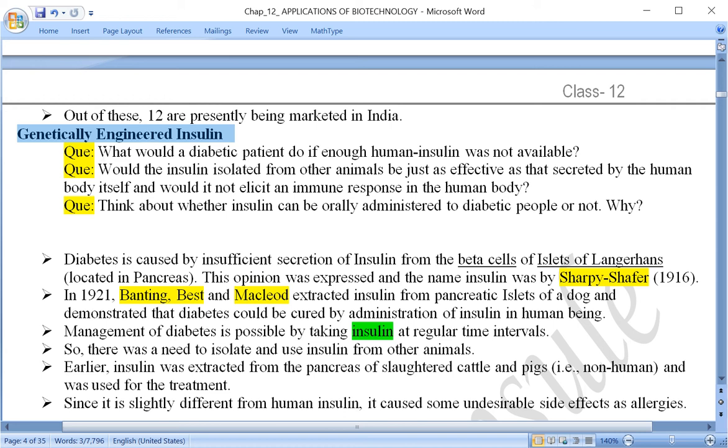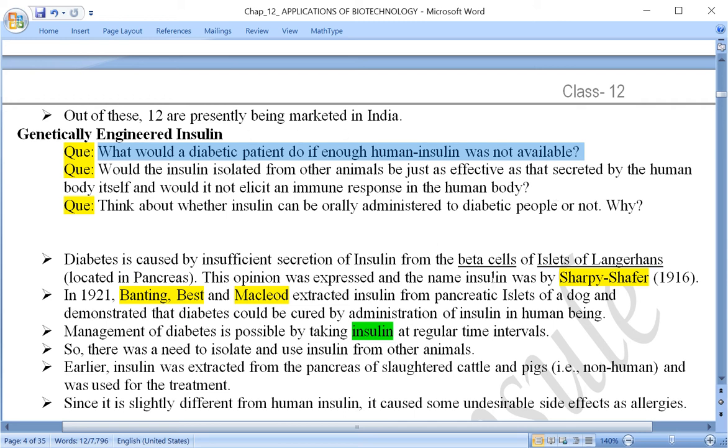The first question is, what would a diabetic patient do if enough human insulin was not available? Suppose human insulin was not available in sufficient quantities, what would a diabetic patient do?